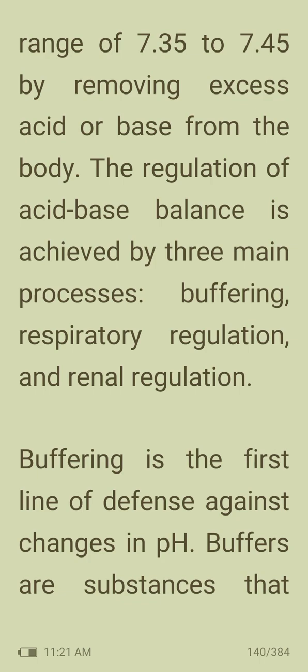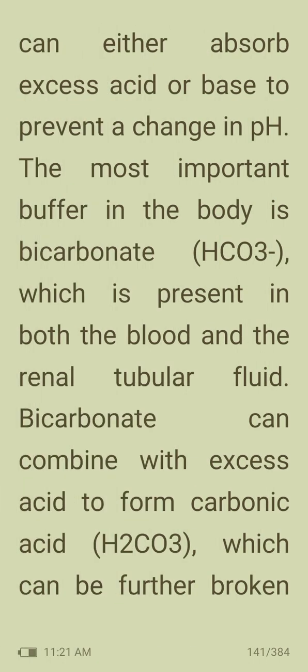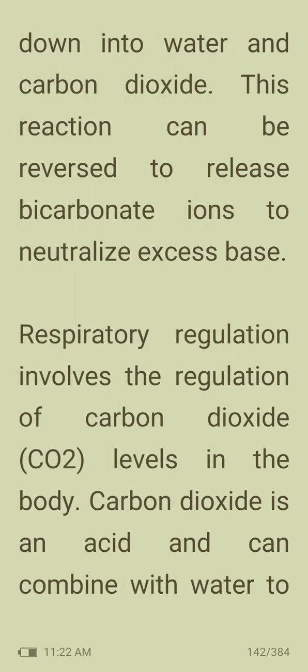Buffering is the first line of defense against changes in pH. Buffers are substances that can either absorb excess acid or base to prevent a change in pH. The most important buffer in the body is bicarbonate, or HCO3-, which is present in both the blood and the renal tubular fluid. Bicarbonate combines with excess acid to form carbonic acid, H2CO3, which can be further broken down into water and carbon dioxide. This reaction can be reversed to release bicarbonate ions to neutralize excess base.